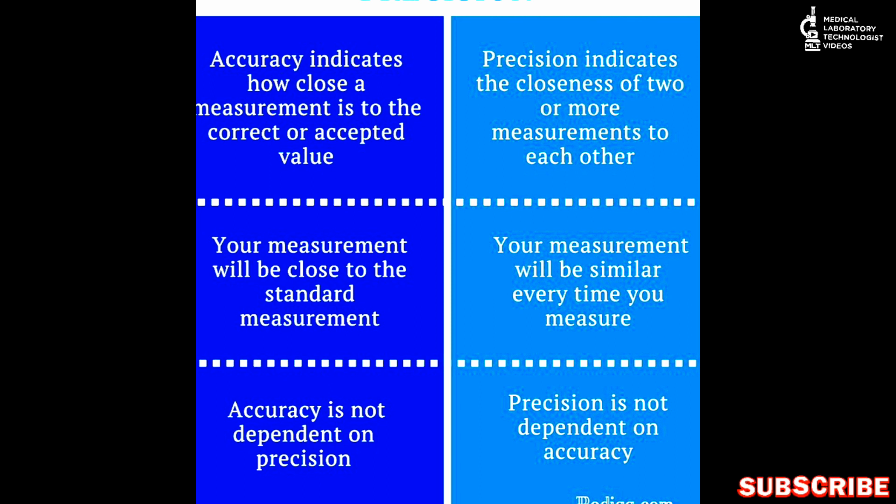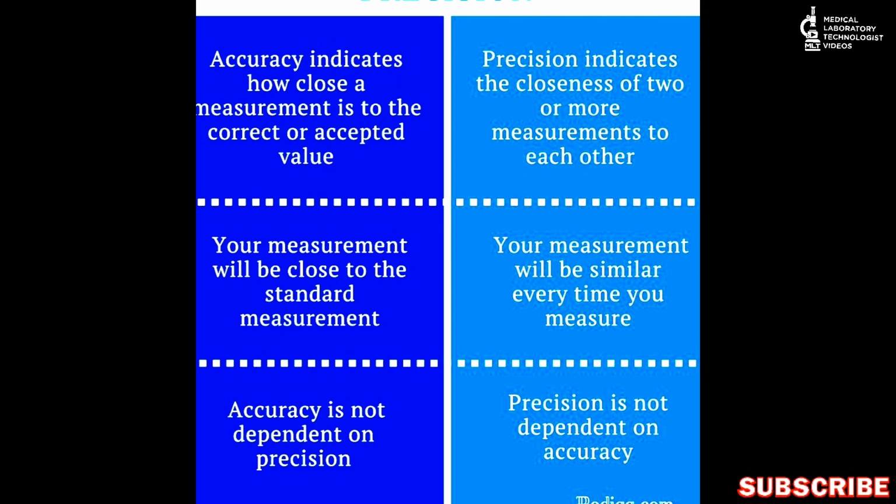Now you do not need to focus on your mean value, just on those 20 values and how close they are to each other. For example, if those 20 values came like 19, 19.5, 19.2, 19.3, 19.4, it means the values are close to each other. That indicates the precision.